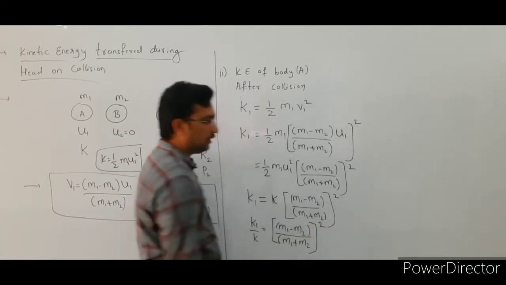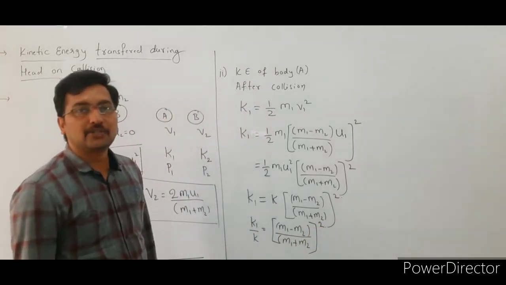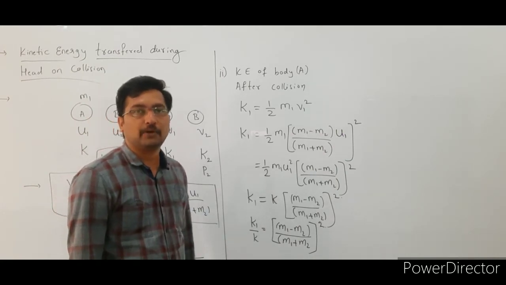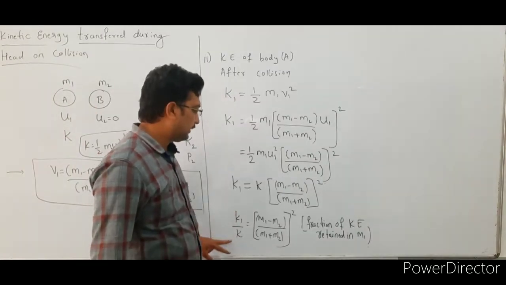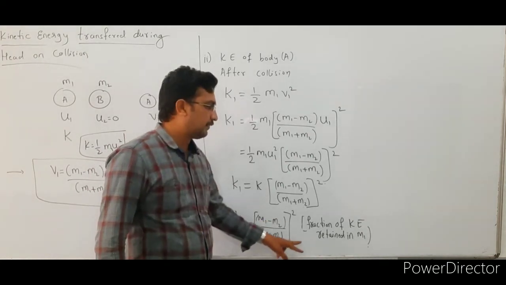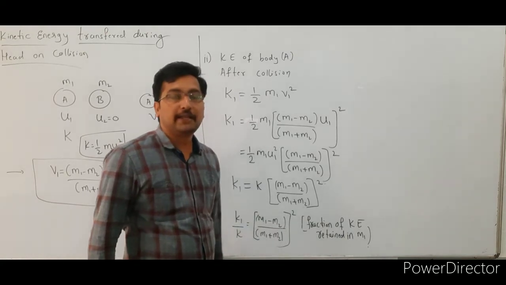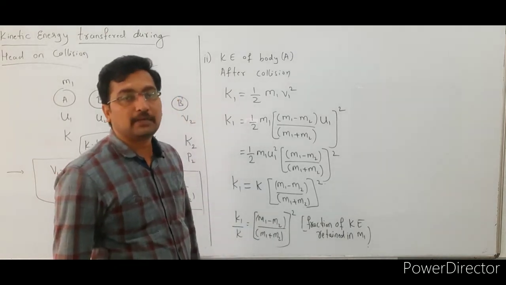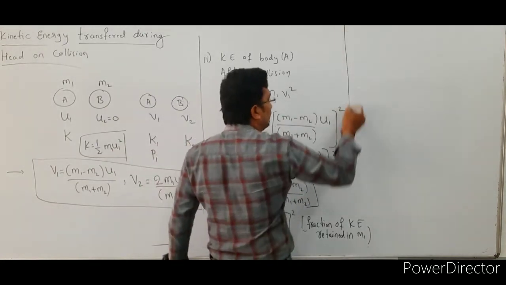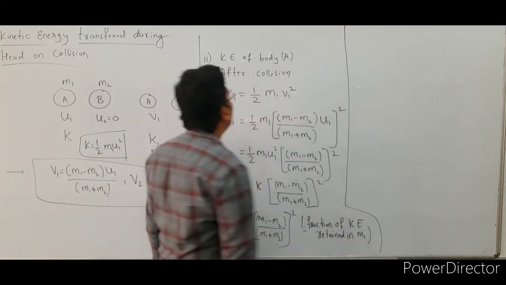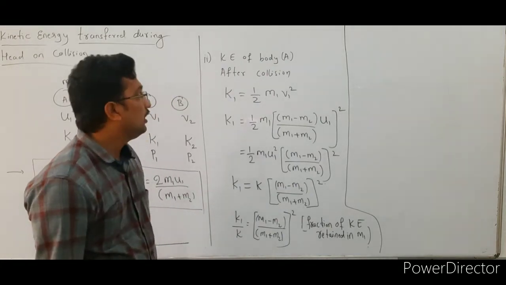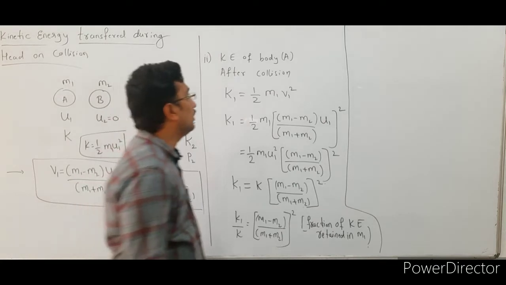This is the fraction of kinetic energy retained in the first particle of mass m1. So m1 is nothing but particle A. Next, similarly, we are going to find the kinetic energy of body B after collision, or the kinetic energy of mass m2 after collision.